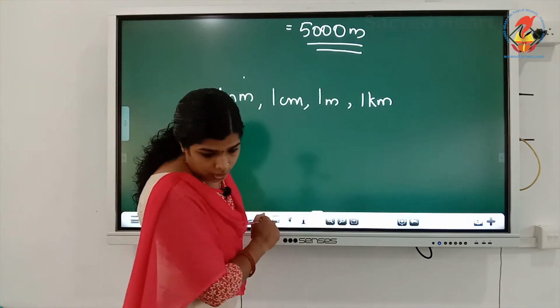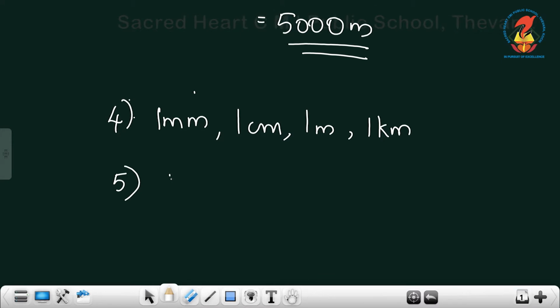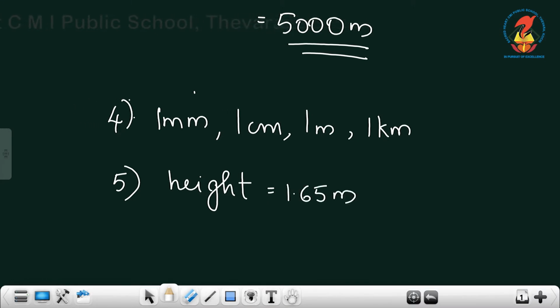This is the fifth one. The height is 1.65 meter. 1 meter is how many centimeters? 100 centimeters.